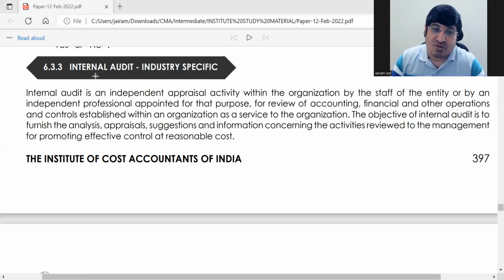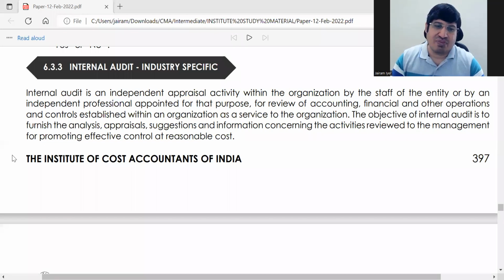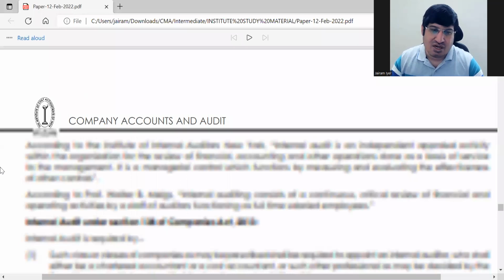So what will be the opening thing you'll say about internal audit? You have to use the words independent appraisal activity done by the staff or by an independent professional, for the review of accounting, financial and other operations, and the report is given to the management. The main objective of all this is to promote effective control at reasonable cost. This is the main introductory point of internal audit.